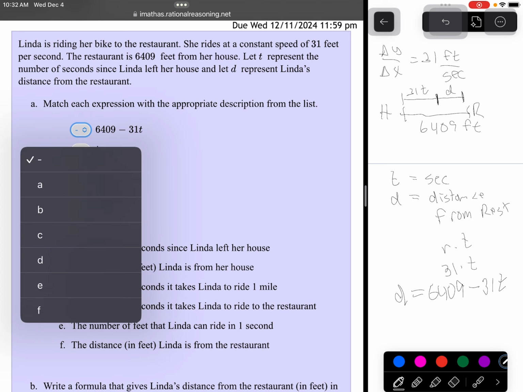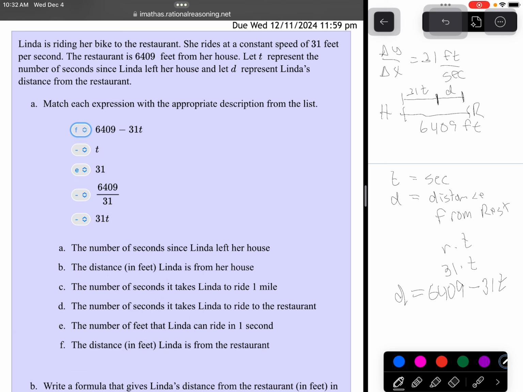Okay, so that's F. So it's just organizing what you know and then linking it all up. t is the number of seconds she has ridden. So where is that one? Number of seconds since she left her house. That's A. We already know 31 is her rate, what she would ride in a second. 6,409 divided by 31 would be the time it takes her to get to the restaurant. So it says the time to ride to the restaurant, that's D. And then 31t is just how far away she is from her house. So that would be B.